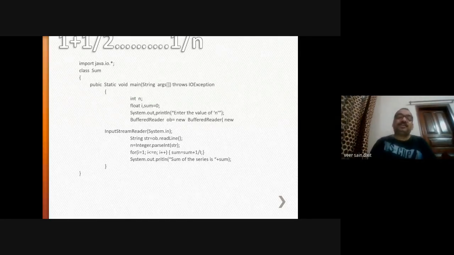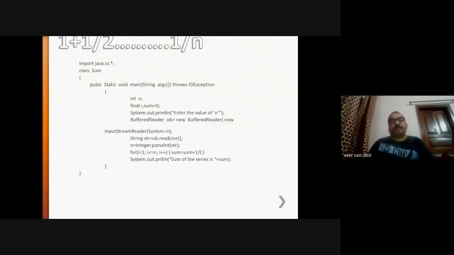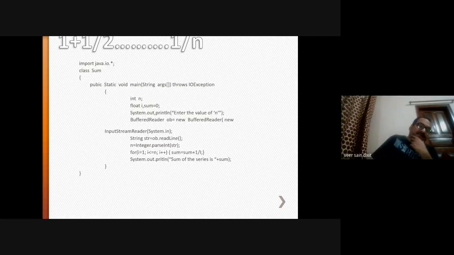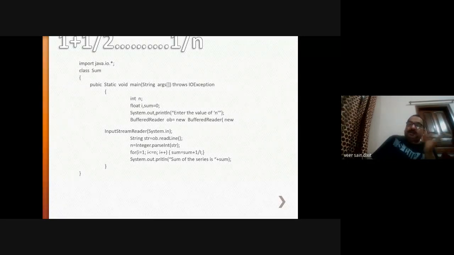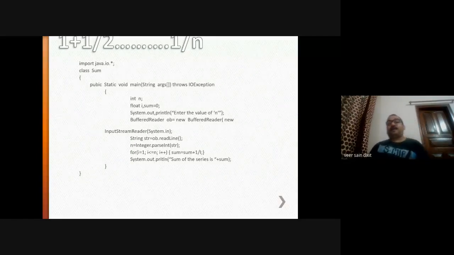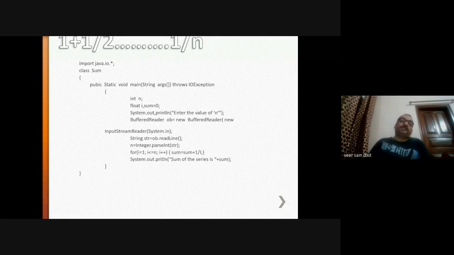What is this Integer here? Integer is a class here, and in the previous class I told you about wrapper classes. What is the need of wrapper classes? In the previous class I told you that there are predefined data types: integer, float, double, byte, short, long, boolean. I also told you that Java always deals with objects.